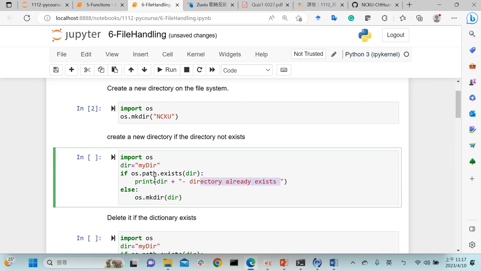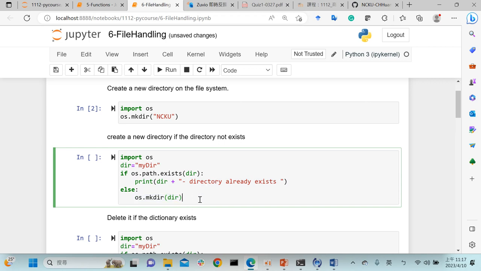So how do we evaluate this? You need to use a conditional statement: os.path.exists, and we put our directory title in here. That will help us evaluate whether this folder is here or not. If the folder is already in our computer, it will print a statement, and else, it will create a new one.